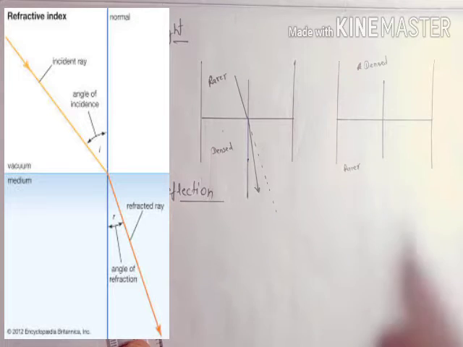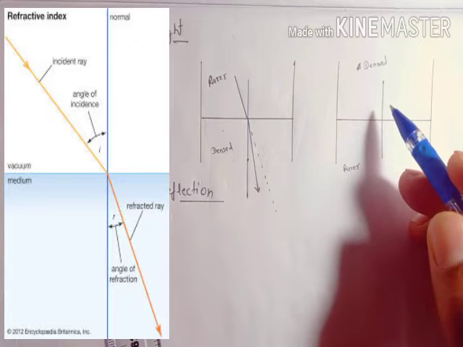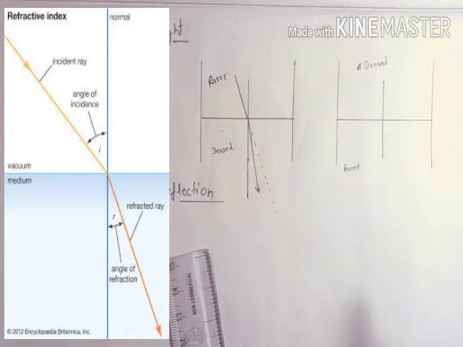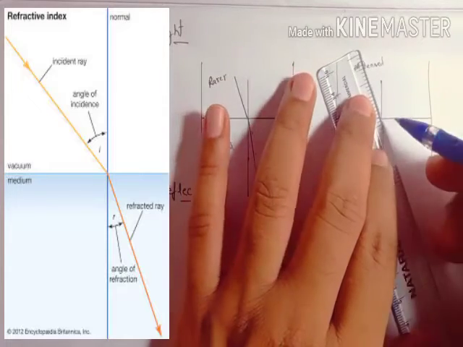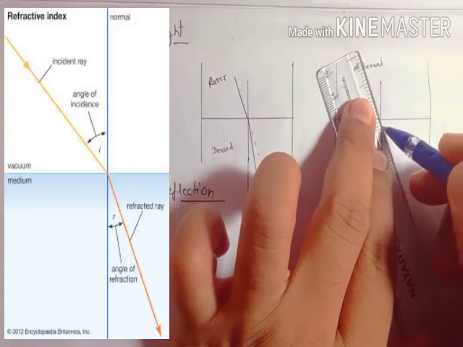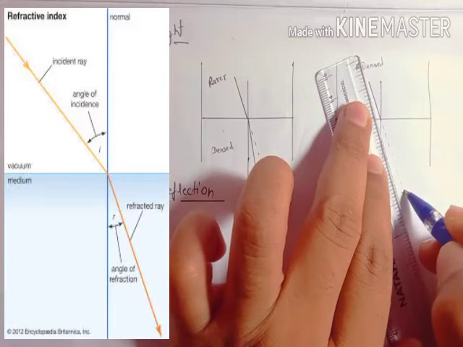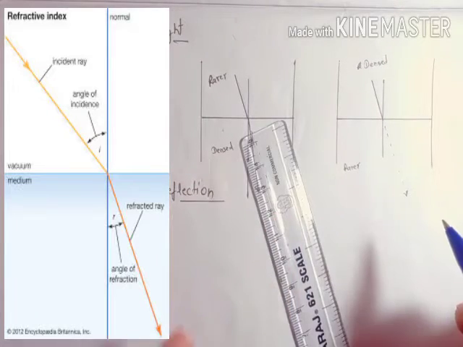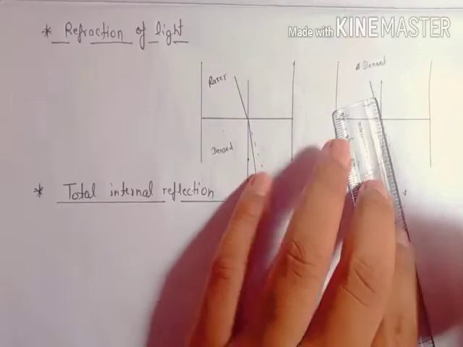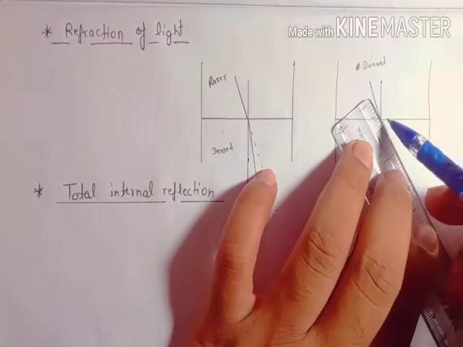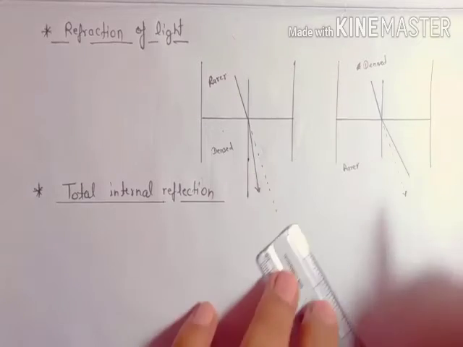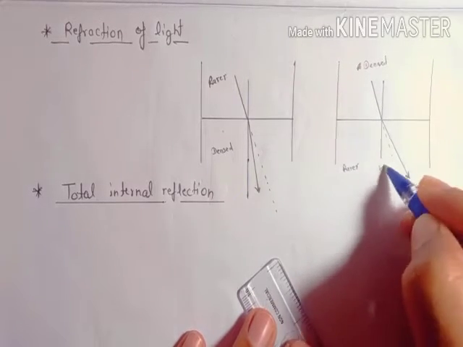Same as when a light beam travels from a dense medium to a rarer medium, in that case, this is the straight path, but this time the light beam bends away from the normal line.